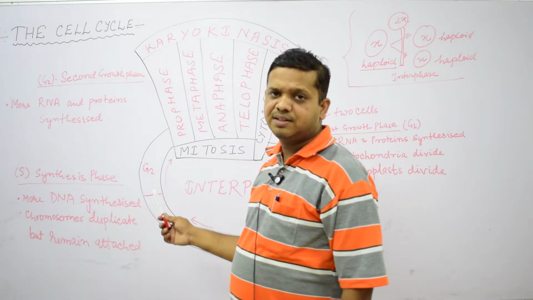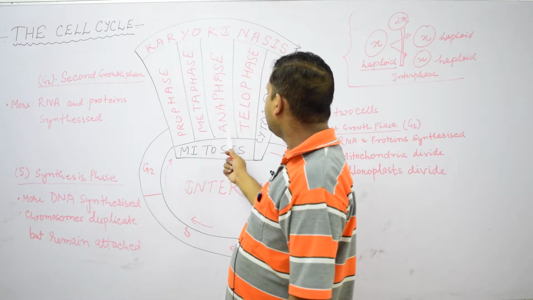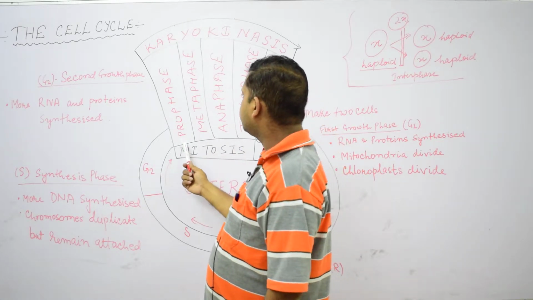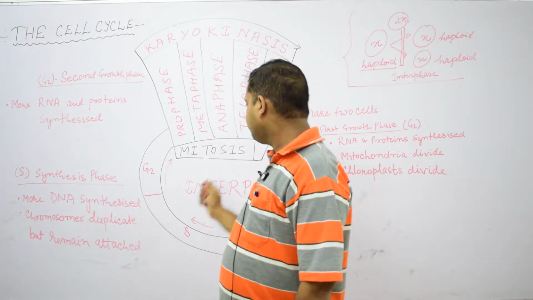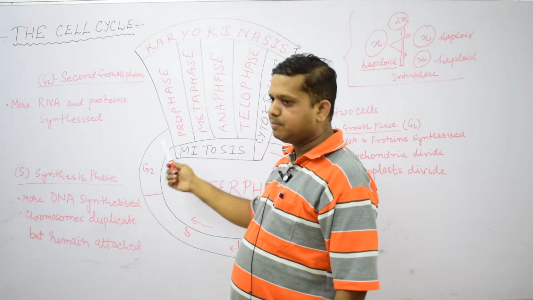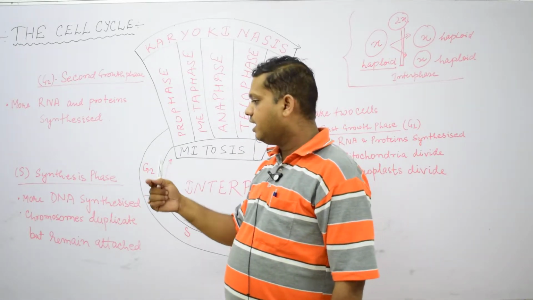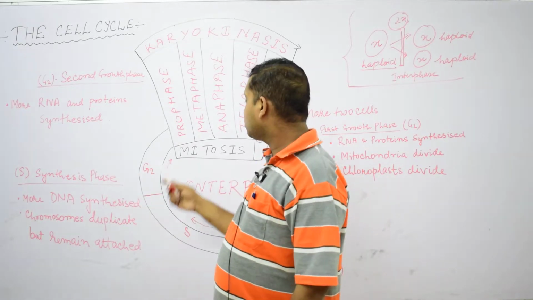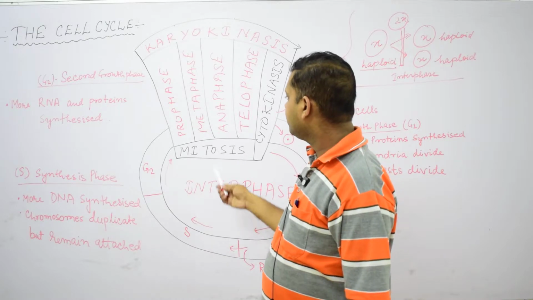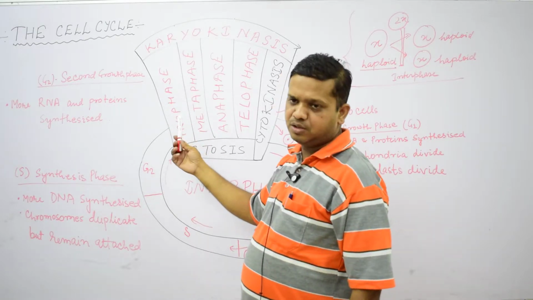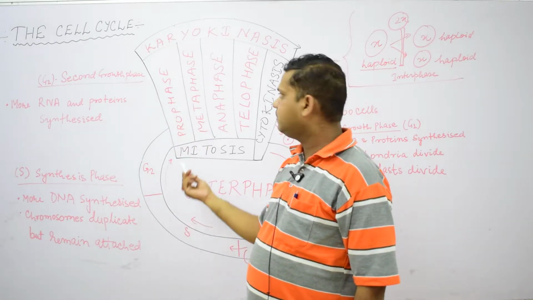The mitosis cell division has four important parts. The first part is known as prophase. The prophase is one of the important parts of mitosis cell division, where the genetic material becomes short, and the chromatin fibers become short, thick and condensed. The prophase is also divided into early prophase and late prophase.